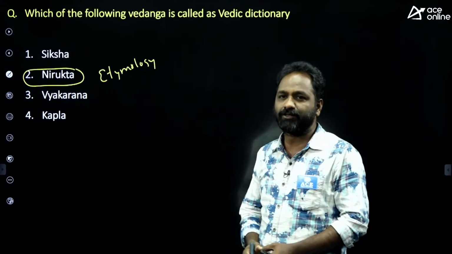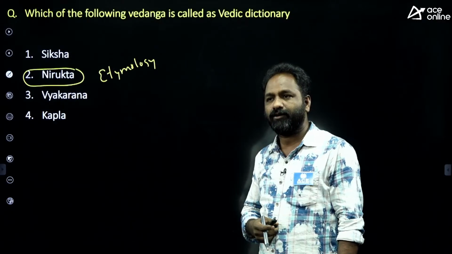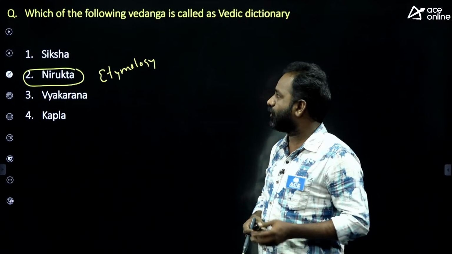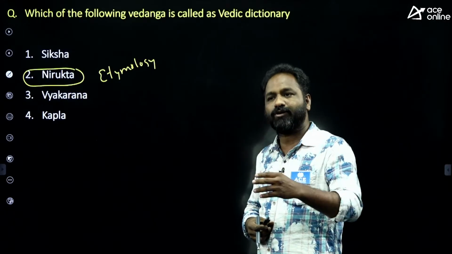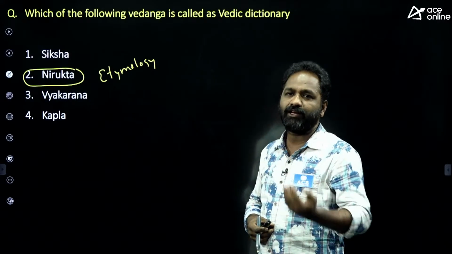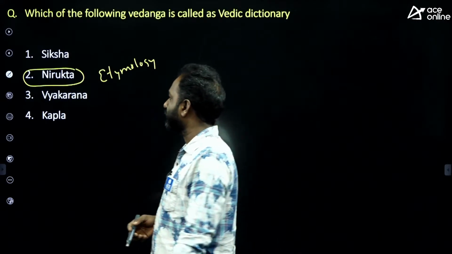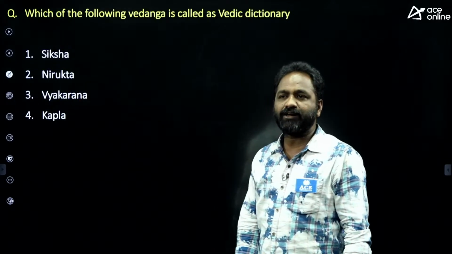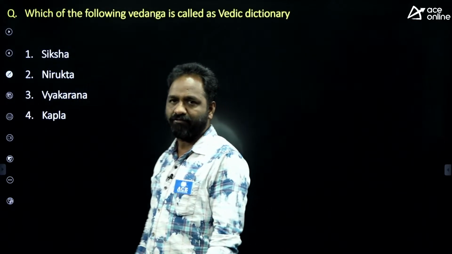Many times we read a passage and there are many words, but we don't know the meaning or the origin of the word. So Nirukta is a book where you can find the meaning and the root of every word. So it is called Nirukta. Okay, so these are called Vedangas, the limbs of the Vedas.